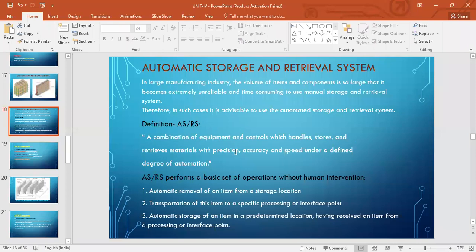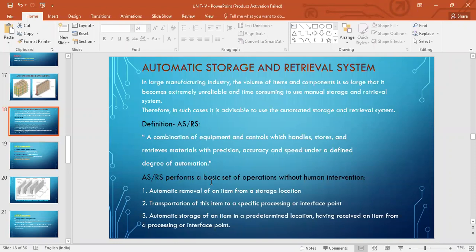We want to have precision, that is, every time I want to have the same kind of output. That's what precision means. Accuracy, I want you to retrieve accurate products, right? Don't want you to pick X component when I ask for Y. And speed, want you to do it with speed. So that's what this does. Automatic storage and retrieval systems.